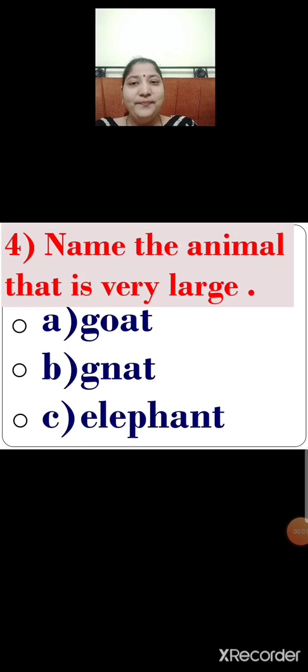Number 4. Name the animal that is very large. Listen carefully. Name the animal that is very large. There are 3 options given below. They are option A, goat. Option B, gnat. Option C, elephant. Children, option A, goat is of medium size. Option B, gnat is very tiny. Option C, elephant is very large.